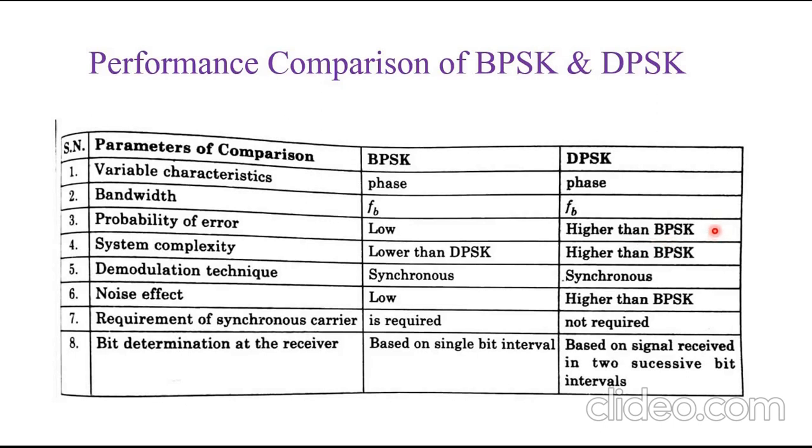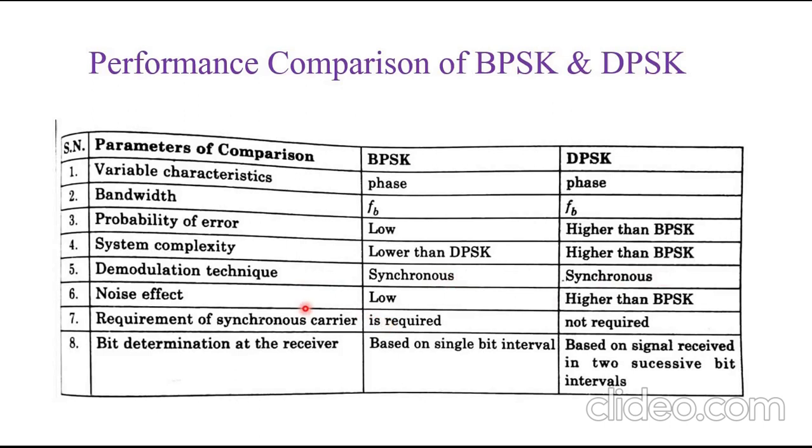And the system complexity. In BPSK, the system complexity is lower, whereas the DPSK system is more complex than BPSK. And the demodulation technique is synchronous demodulation in both BPSK and DPSK.